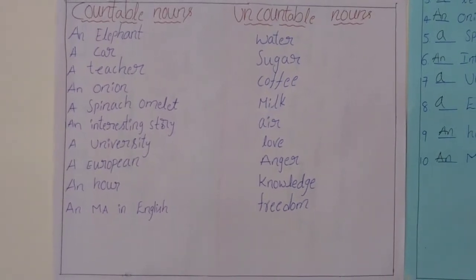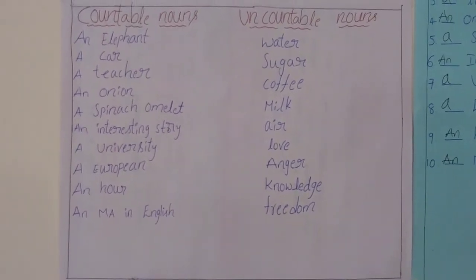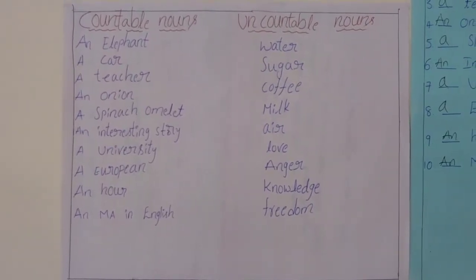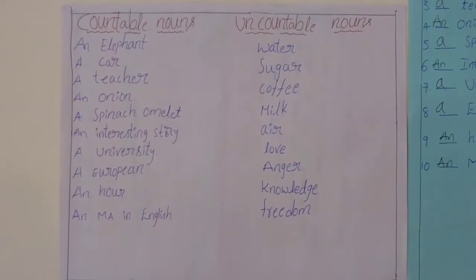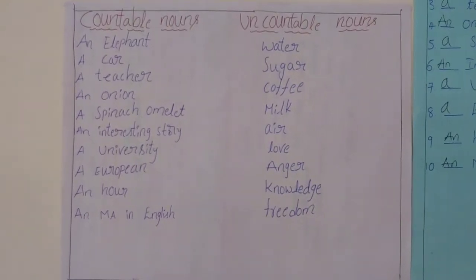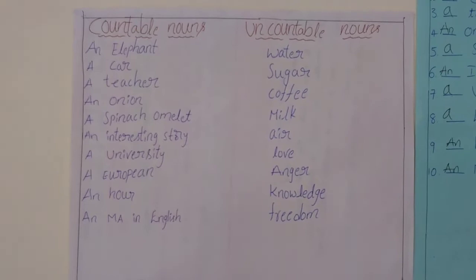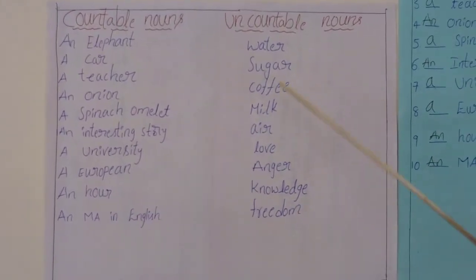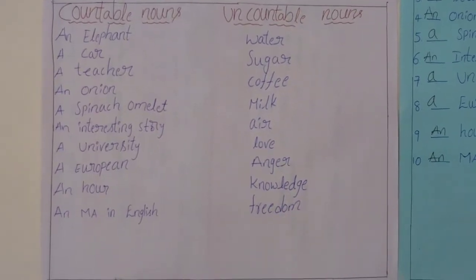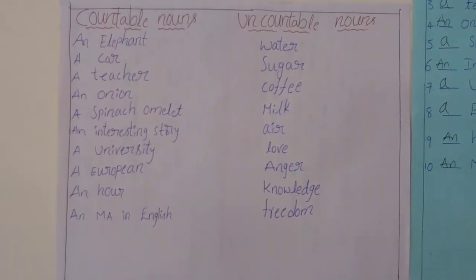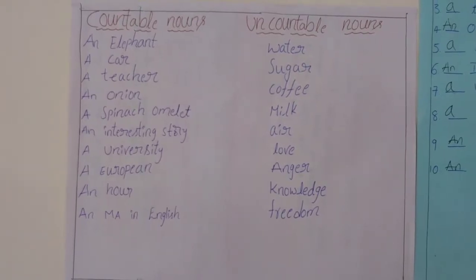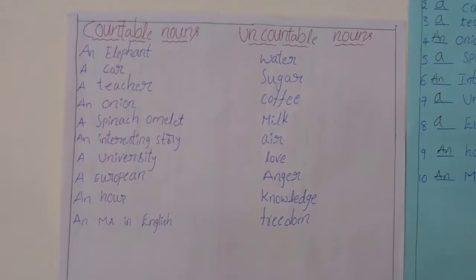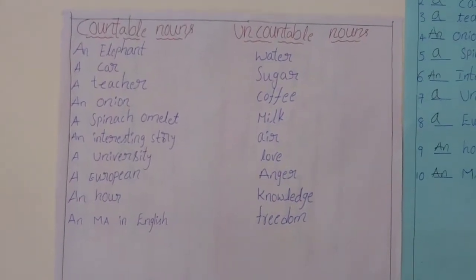If you think about it, you can't say, I drank 4 waters or I want 8 milks. To a person, you can say, I love you. But you can't say, I have 5 loves for you. That does not make any sense. So, these are all countable nouns and these are uncountable nouns. Alright. So, the rule is, you can only use a or an if you are talking about one person or one thing.